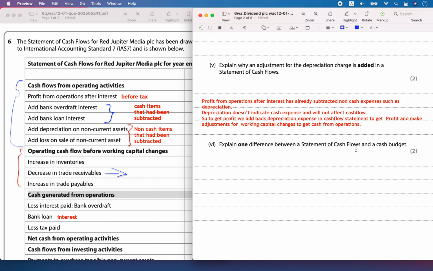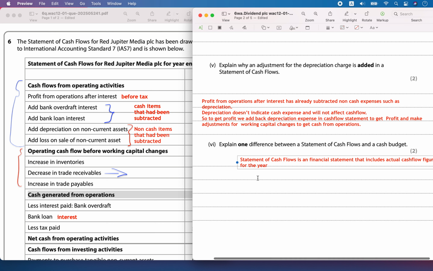Explain one difference between a statement of cash flow and a cash budget. Statement of cash flow is a financial statement that includes actual cash flow figures for the year.